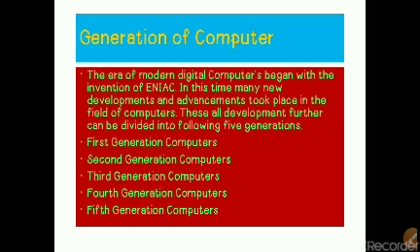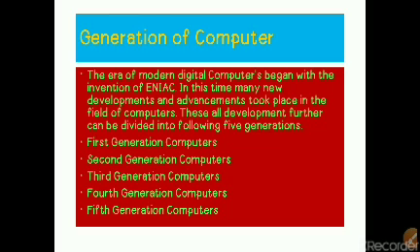So in this time many new developments and advancements took place in the field of computers. All these developments, modifications and advancements can be divided into generations of computers. A duration of some 4, 5 or 10 years is divided into different generations.